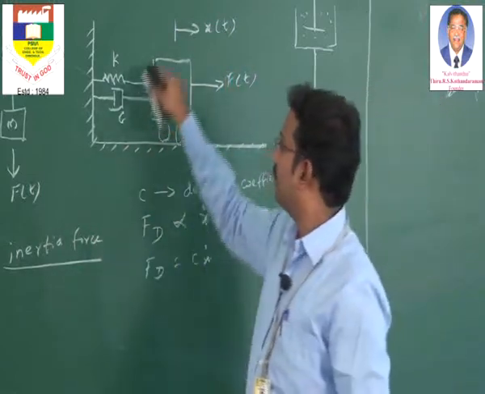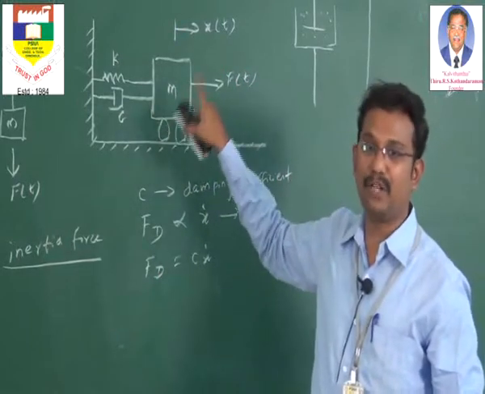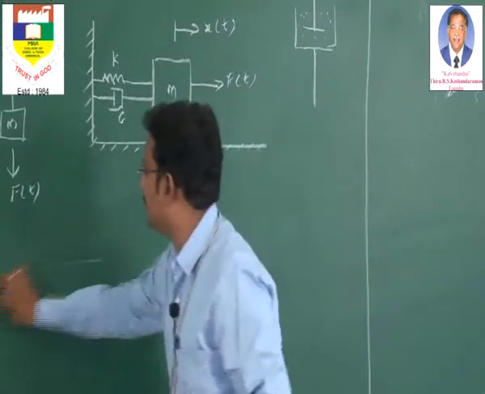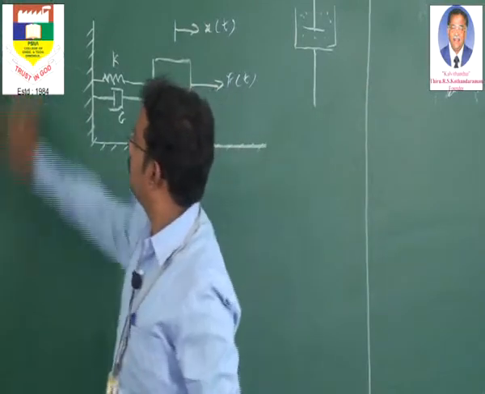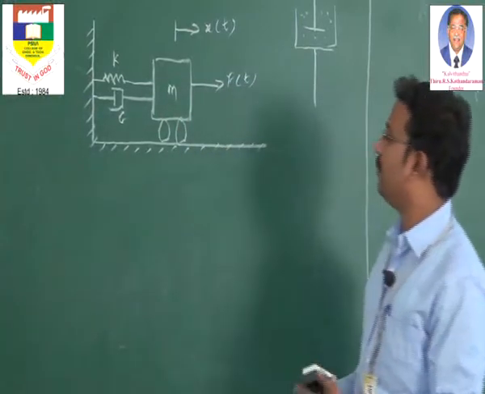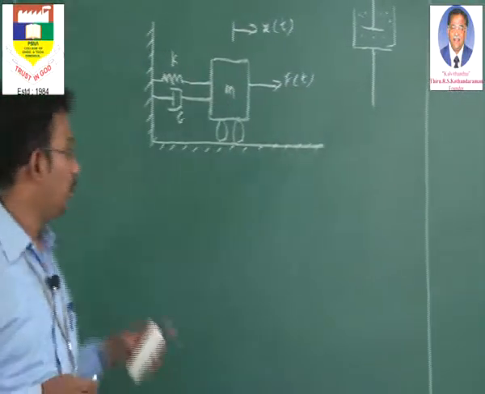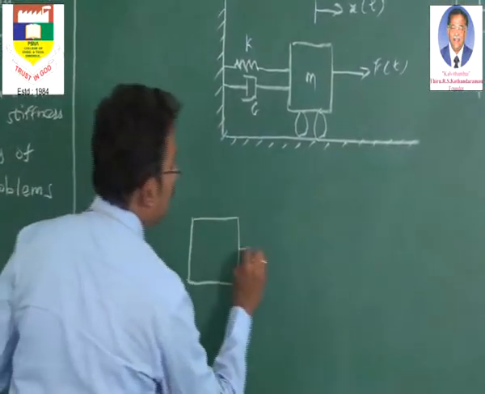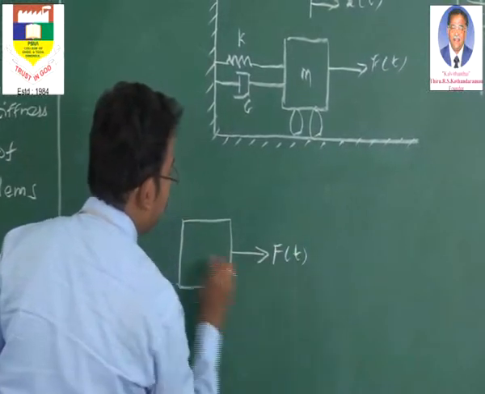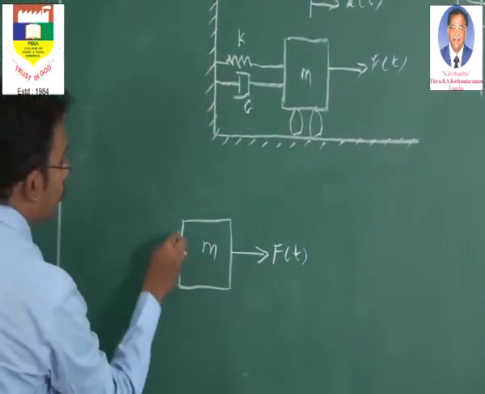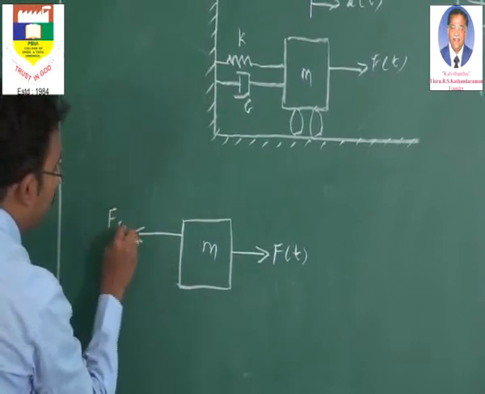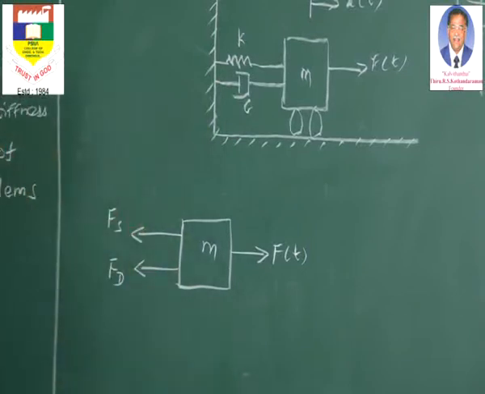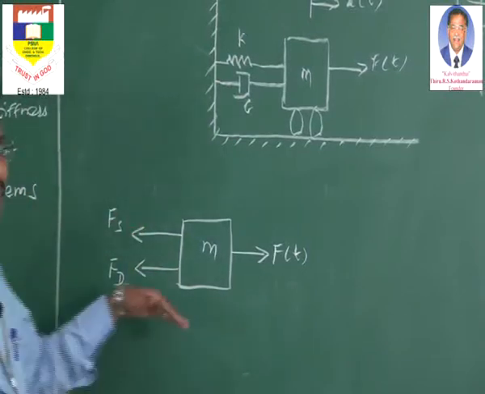Now we are going into the free body diagram concept. That is, we are going to form the free body diagram for this system, and based on that we are going to devise the model. The free body diagram of this setup can be drawn like this: there is a mass, and this mass has an external force F of t and a spring force. I will call this spring force Fs, and the damping force we have already defined, it is Fd.